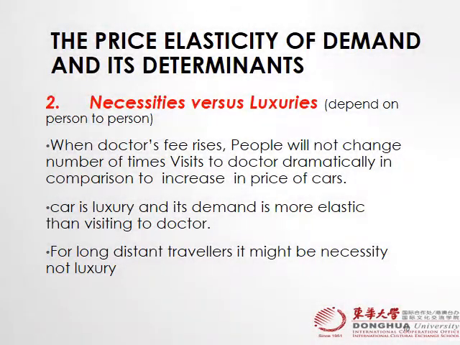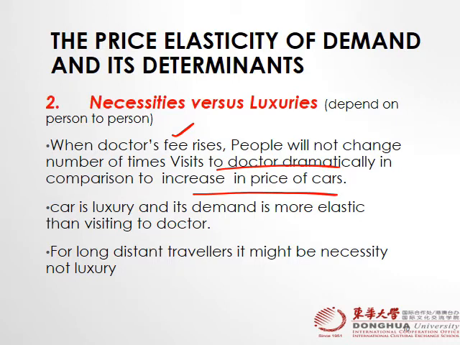The second is necessities versus luxuries. In economics, necessity means the demand cannot be reduced dramatically. We call this a necessity. For example, a visit to the doctor. Even if the doctor increases its fees, people will not change the number of visits to doctors, right?